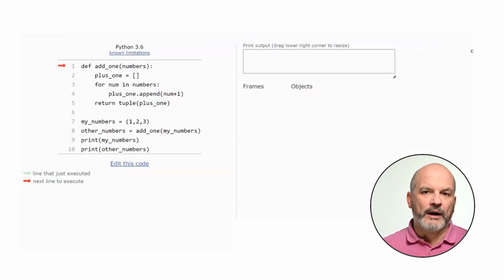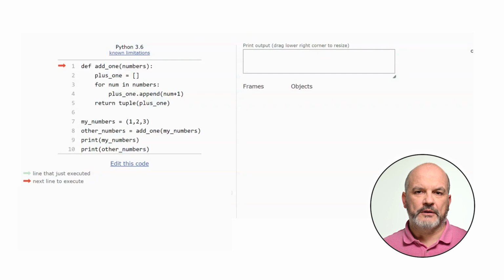The function add1 takes only one argument. As the argument is a tuple, which is an immutable object, it cannot be modified. We need to create a temporary list named plus1 that will store the values of the tuple plus 1. Once the computation is completed, the function returns a tuple version of the list plus1.